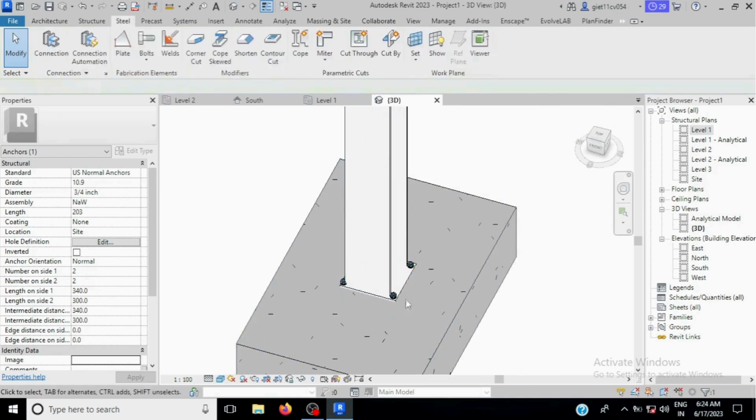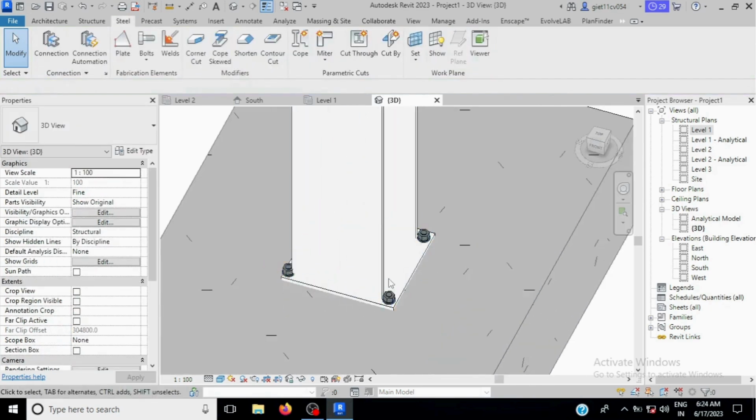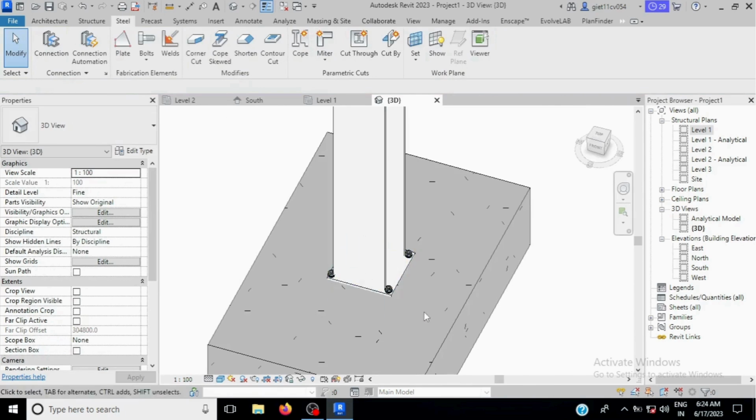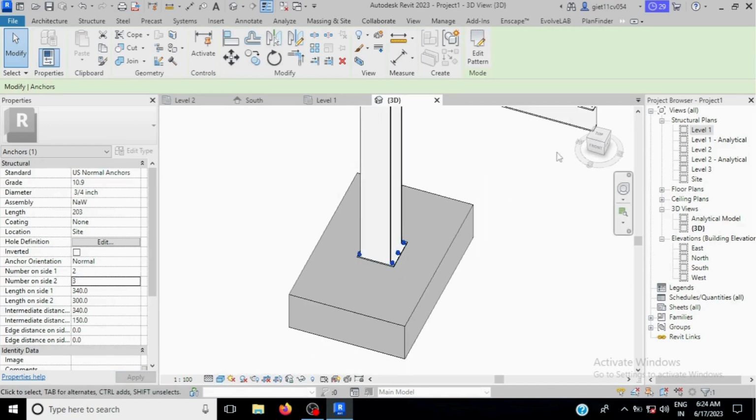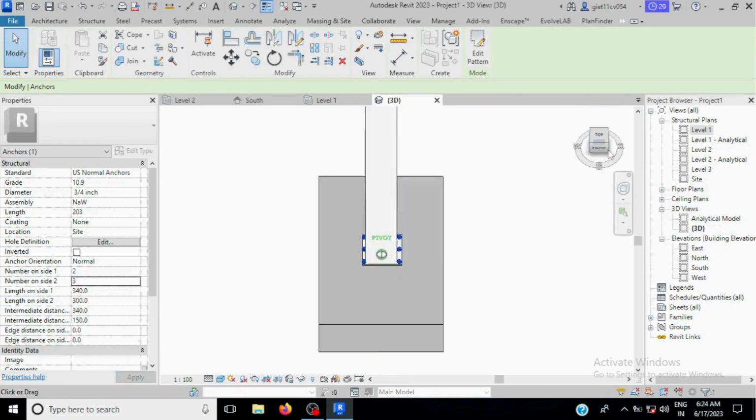So in this way you can place the bolt anchor. Suppose you want to increase the anchor size, you can adjust this anchor from here. Suppose you want 3 anchors over here, go and place 3. You will see 3 anchors have been placed. Okay, in this way you can place the anchor also.